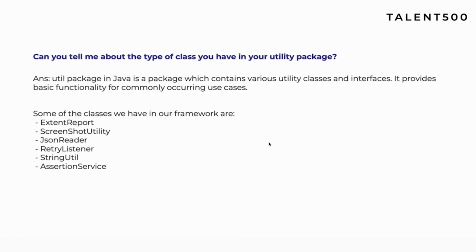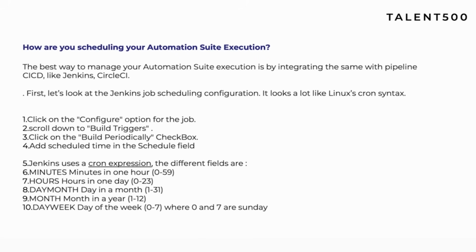Awesome. So this is how you can answer the question about the utility package. Correct? Okay. With that, let's move on to our next question. That is, how are you scheduling your automation suite execution? So there are 2 points to remember over here. Either you can tell them that, okay, I am not part of scheduling the automation suite.